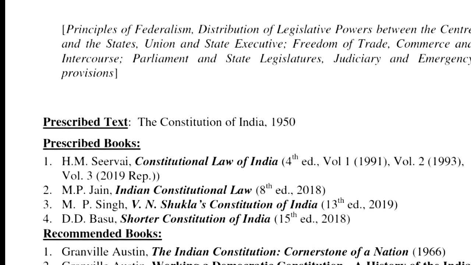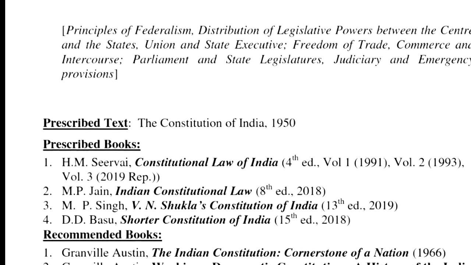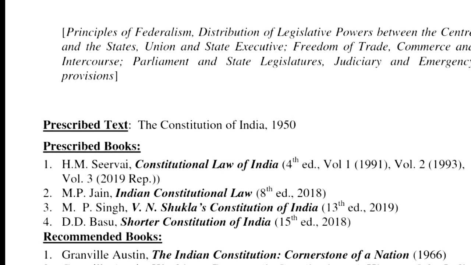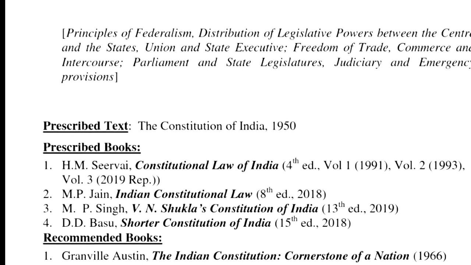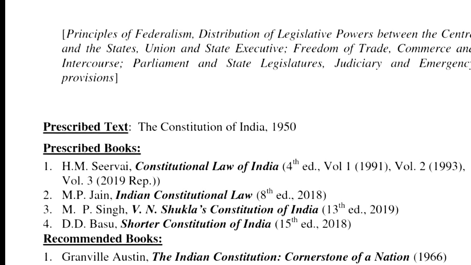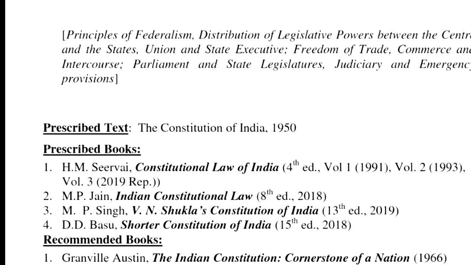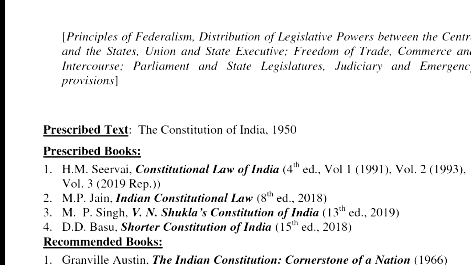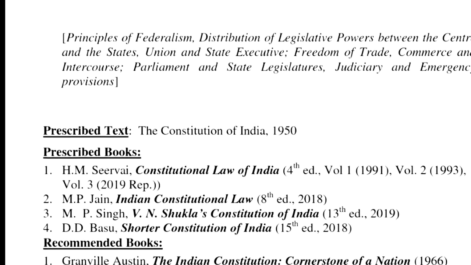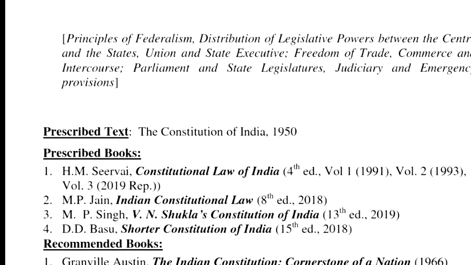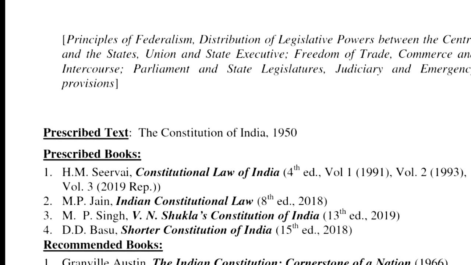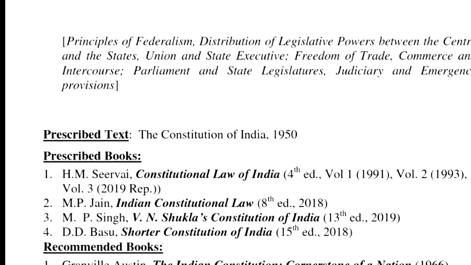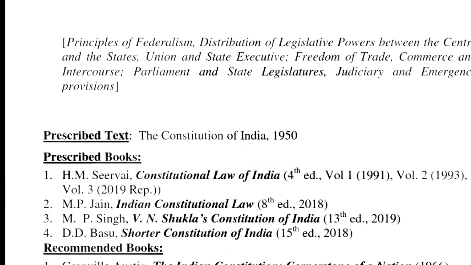Now, having said so, what the I.R. Coelho judgment basically has to look into is what is happening through Article 31B and the 9th schedule. What is happening is that fundamental rights become completely inapplicable on laws inserted in the 9th schedule, and the judiciary can no longer review 9th schedule laws on the ground of whether they violate fundamental rights or not. Now, what the court said in the I.R. Coelho judgment was that this is something which is not permissible.